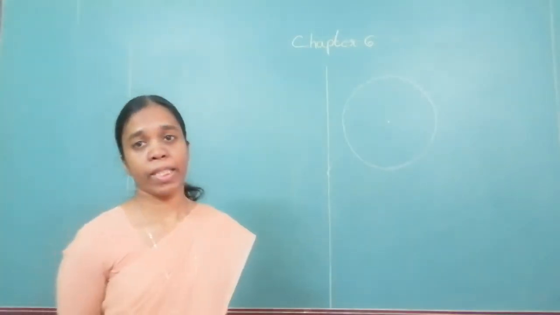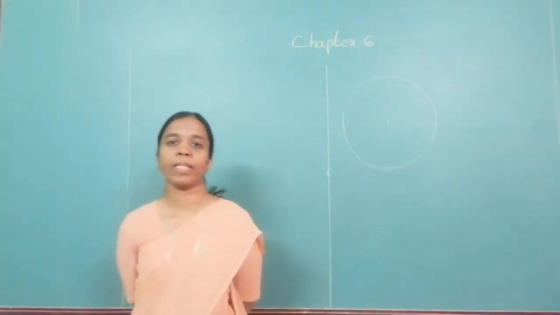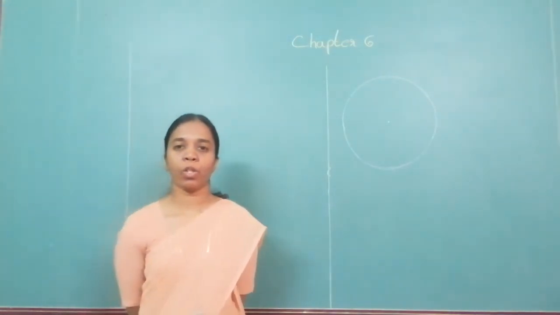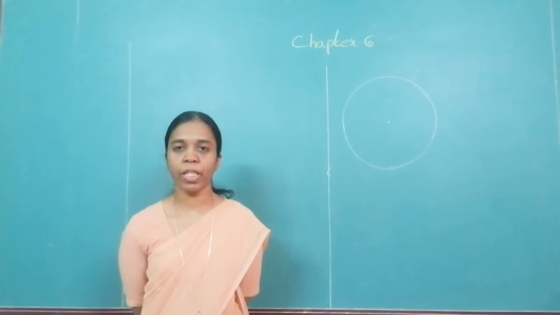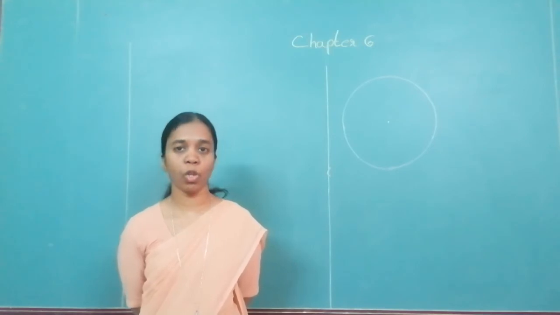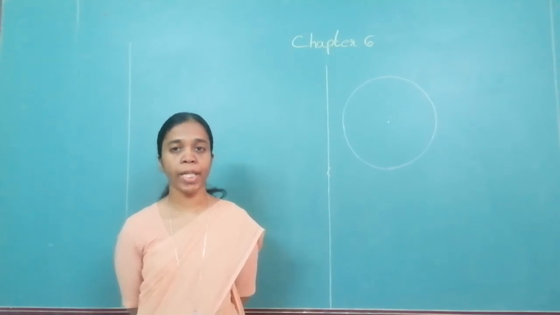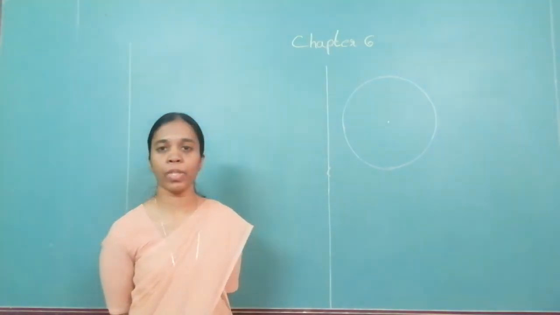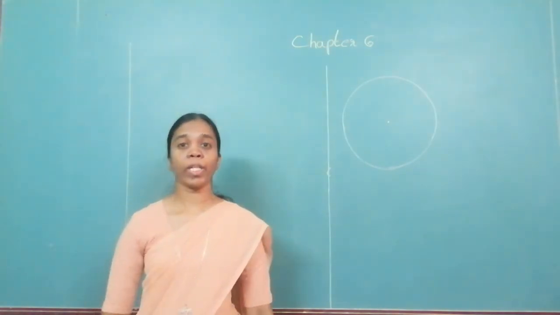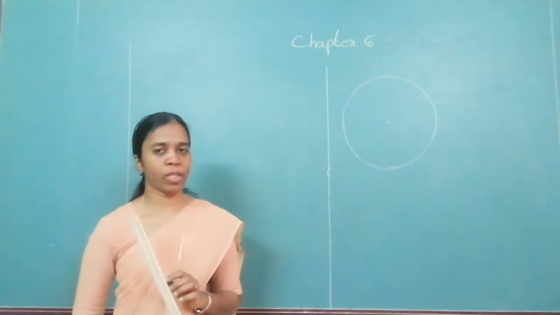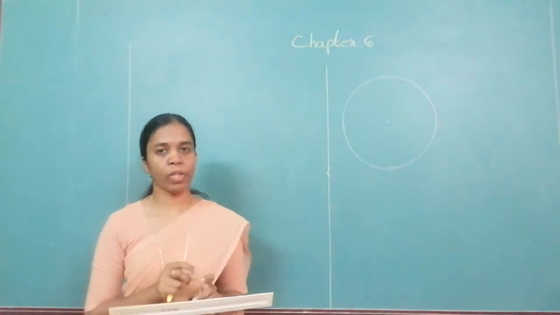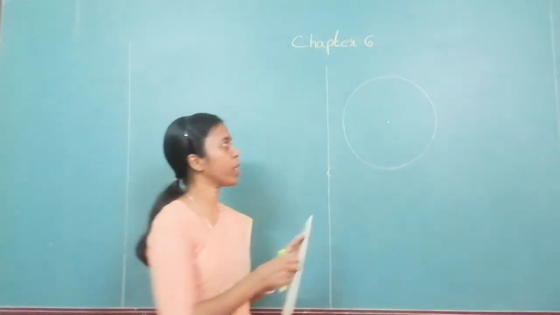We have the third theorem from this chapter, that is congruent chords are equidistant from the center of the circle. I repeat, congruent chords are equidistant from the center of the circle. Congruent chords. So how many chords are there? 2 chords. And they are congruent.